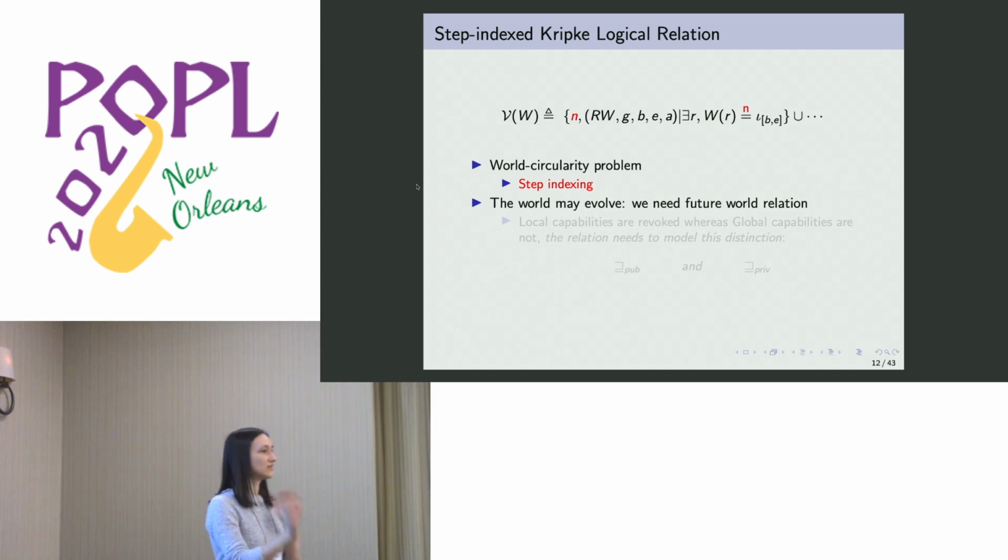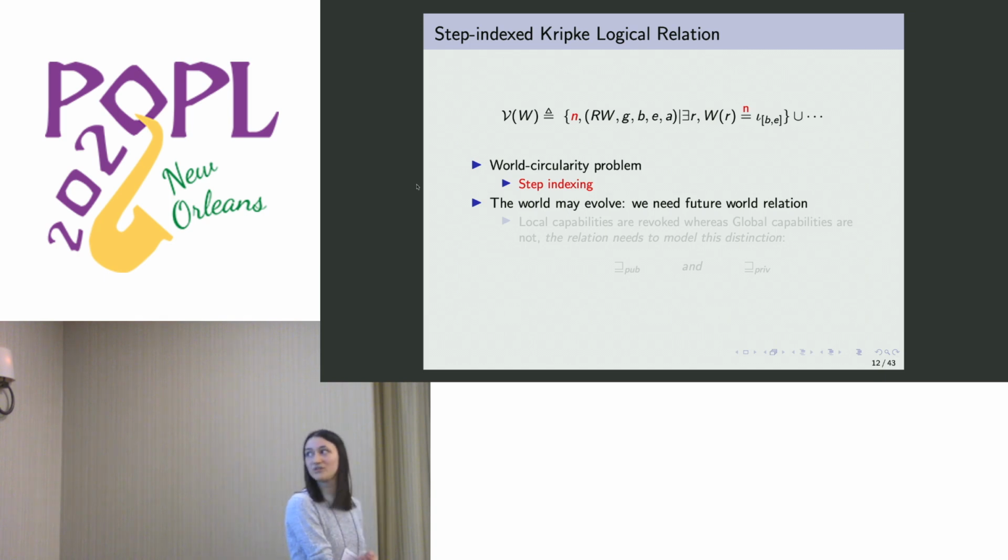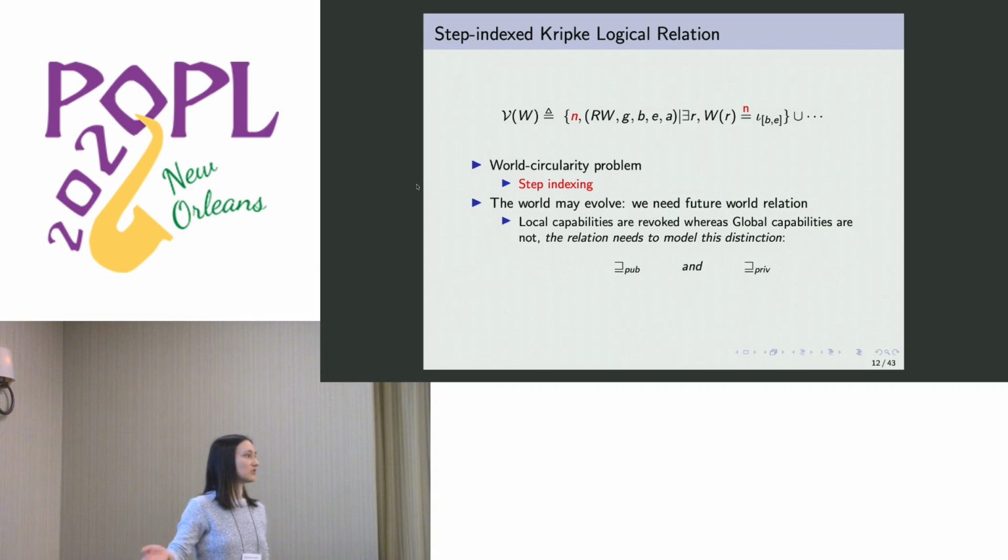So we have these local and global capabilities. And remember, for the local capabilities, we want to enforce the invariant only temporarily, and then we want to make sure that we're revoking it later. But global capabilities are really just invariant, since a global capability can be stored anywhere. So we also want a distinction between local and global capabilities, and this future world relation should model the distinction so that we can, in particular, reason about overactive control flow.